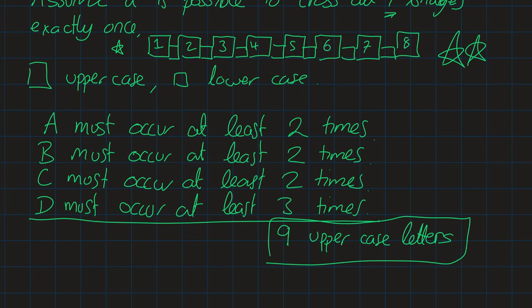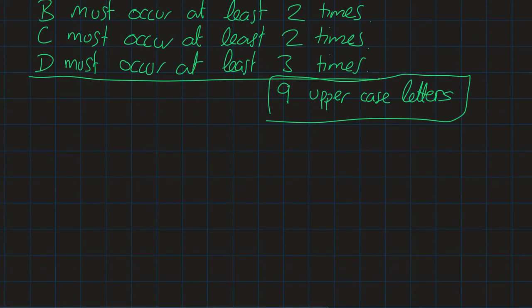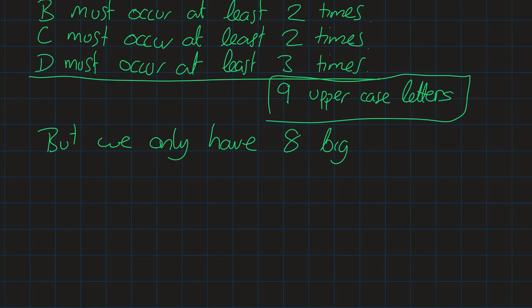I only have 8 big boxes. But we only have 8 big boxes. Okay? This is a contradiction.